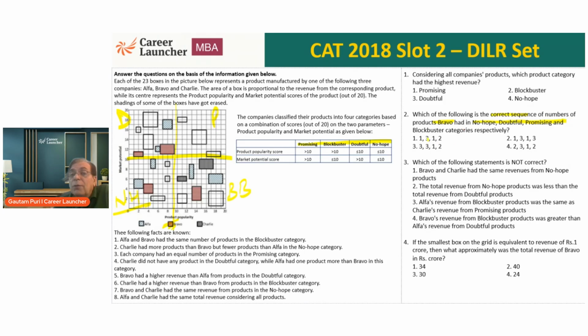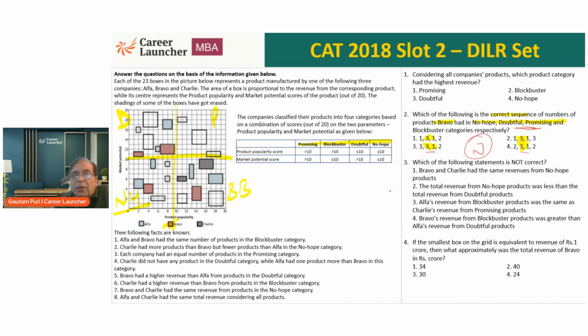And I am not sure if you've seen something. This is my Jugaad question. Question number 2 has to be my Jugaad question for the simple reason it is giving me a hint as to how to go about doing it. And for 2 of the 4 categories, the doubtful and promising categories, it is giving me the actual number of products for Bravo. So this is something which is likely to be useful for me.